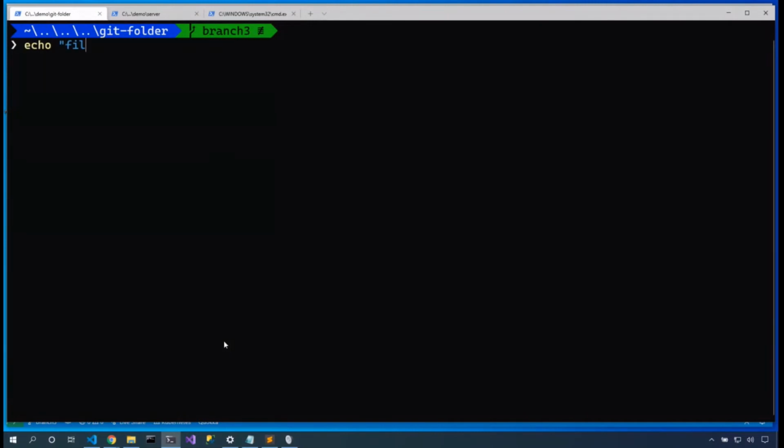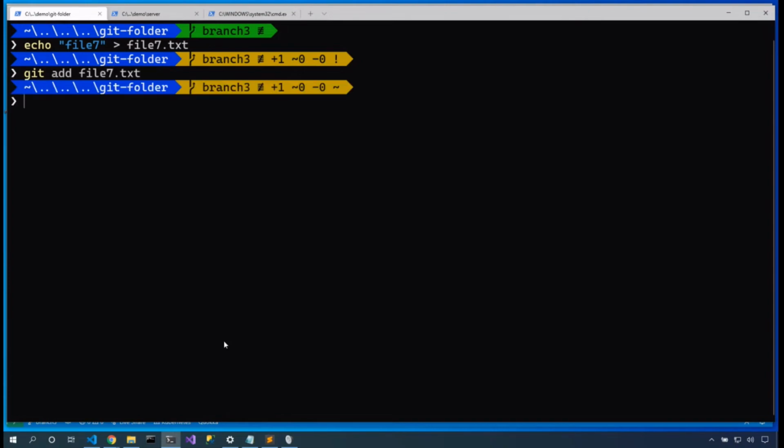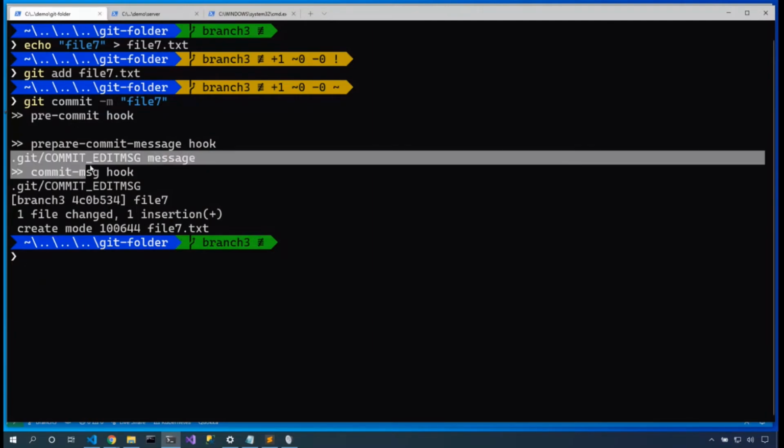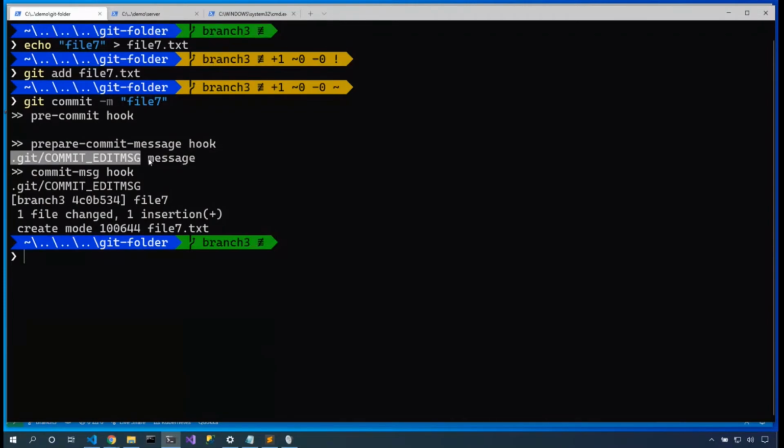So echo file 7, let's redirect that to file 7.txt. Nope, no hooks have run yet. Git add file 7. No hooks there either. Git commit -m file 7. And now we see a pre-commit hook, a prepare message hook, commit message hook, and we can see the arguments passed into it. So, for example, that's the name of the file that contains this message. If I wanted to manipulate that, I could change this file, and then when it came to committing it, it would use my updated message.